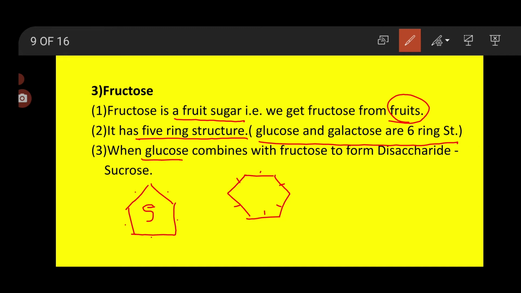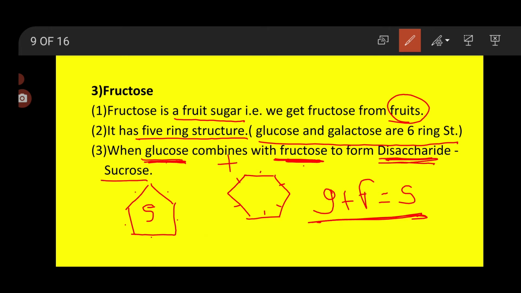When glucose combines with fructose, it forms sucrose. This example you have to keep in mind for fructose. Glucose is also a monosaccharide, fructose is also a monosaccharide. When two monosaccharides combine with each other, it forms a disaccharide, which is sucrose. So here we have completed fructose.